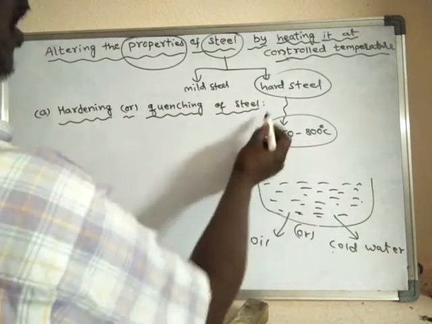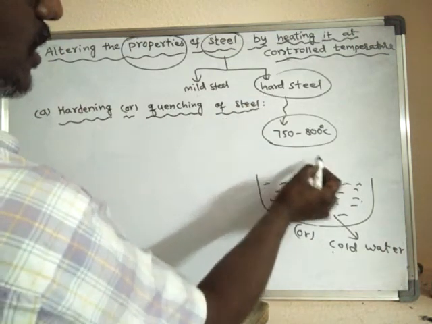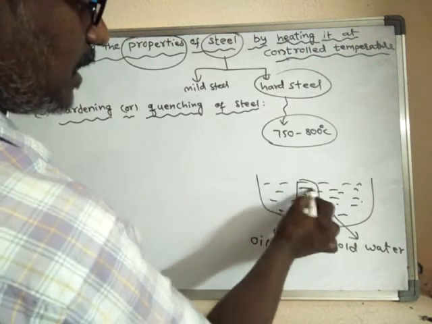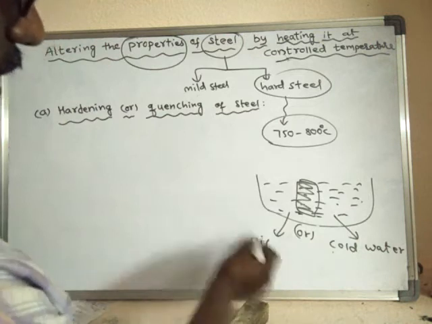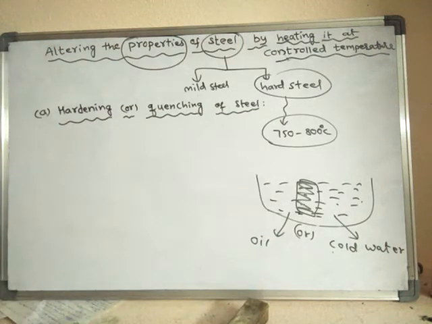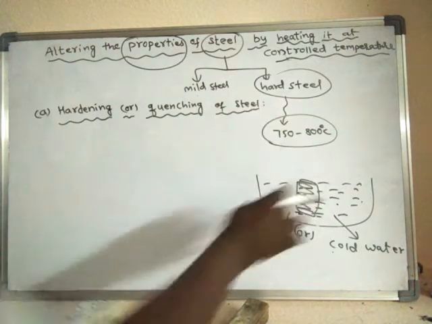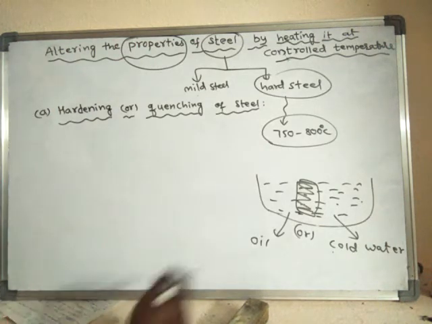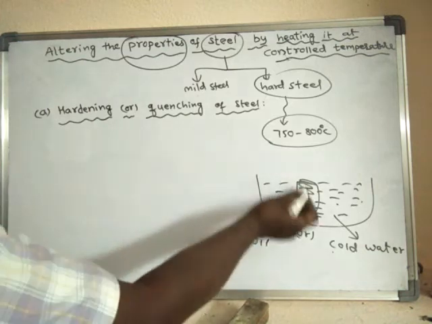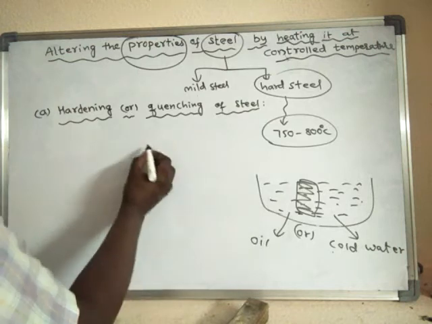So now after heating this hard steel to 750 to 800 degrees centigrade, that steel is suddenly plunged into this cold water or else oil. Plunged means dropped, or suddenly kept into the cold water or oil. Therefore, what happens? This hard steel will suddenly cool.